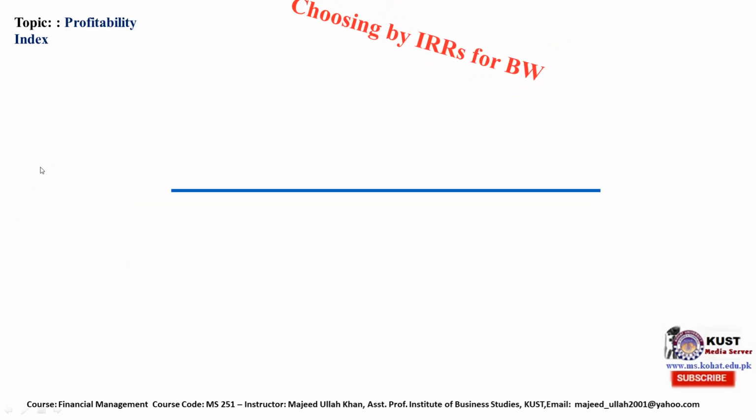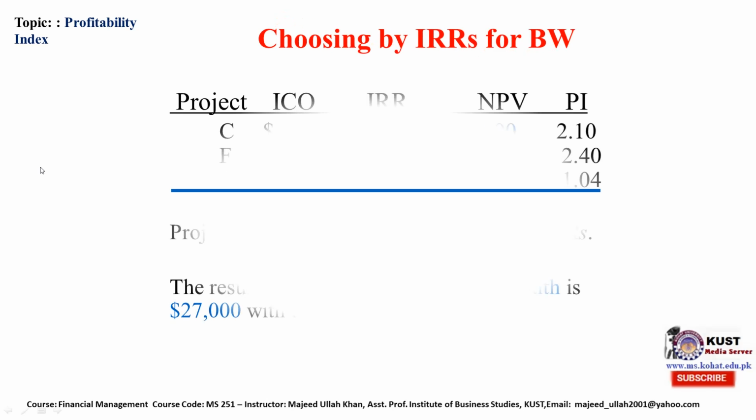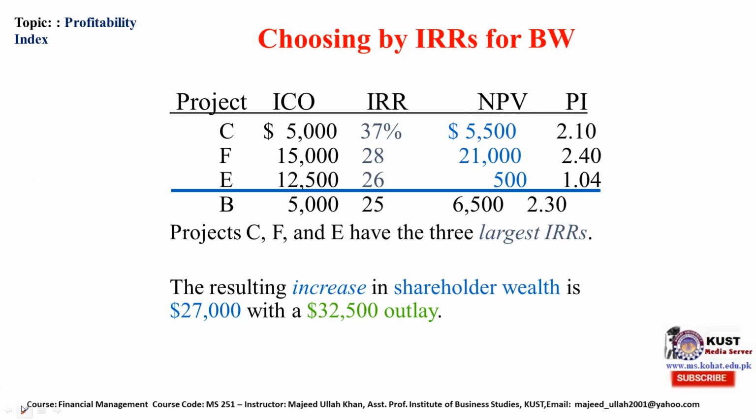So moving further, choosing by IRR for Basket Wonders, as I discussed earlier, we will select C, but the initial cash outlay is 5,000, then 15,000, then 12,500. So the total becomes 32,500.